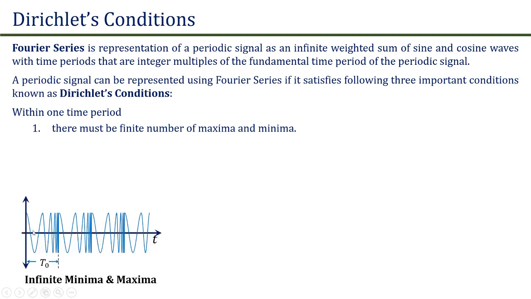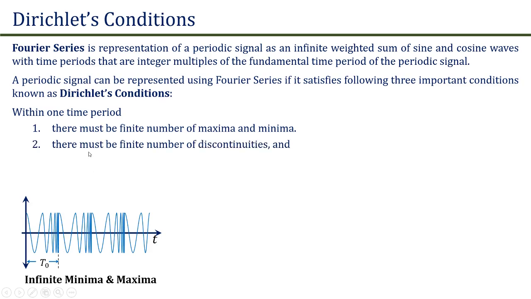According to the first condition, there must be a finite number of maxima and minima within one time period. The signal shown in this figure is periodic in nature because it repeats after a time period of t0. We can also observe that the frequency of the signal increases to infinity within one time period. Hence, there are an infinite number of maxima and minima, and therefore the signal cannot be represented using a Fourier series.